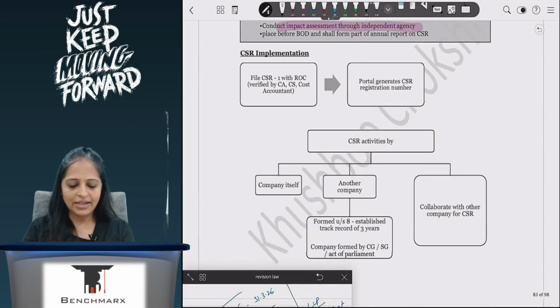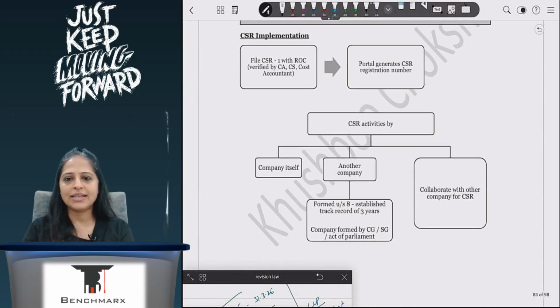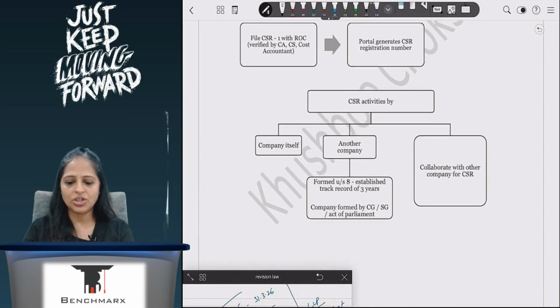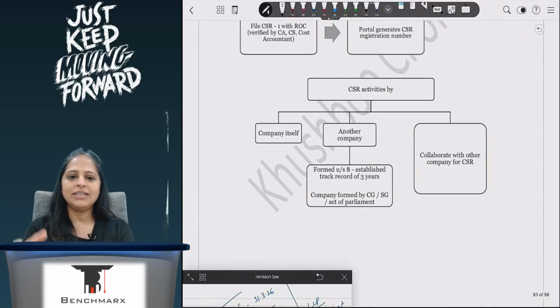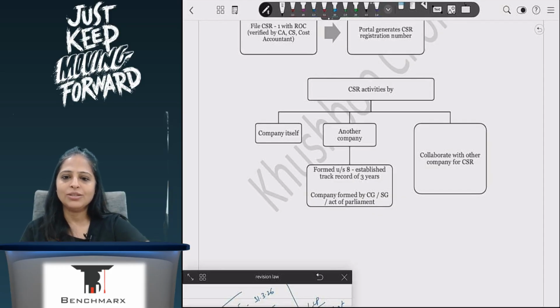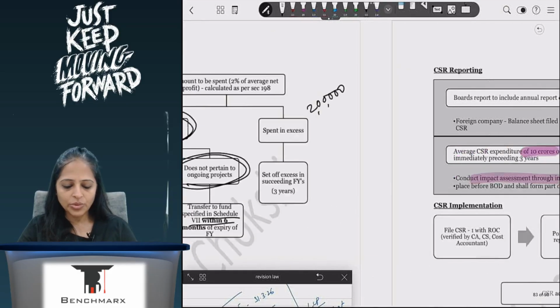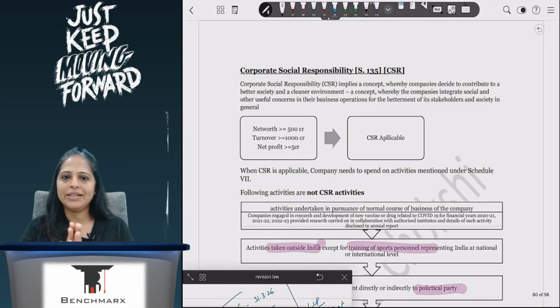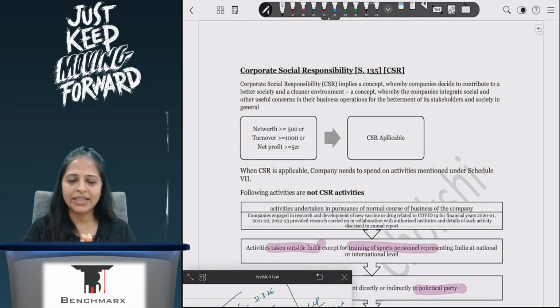If I have CSR, I have to apply for CSR1. I will get a CSR registration number. CSR activities I can either do by myself, or I can invest in another company which is formed under Section 8, or I can collaborate with any other company. So Tata is doing its own CSR. I can collaborate with Tata and then have the CSR spend. Okay. So CSR, 2% of my average net profits of the preceding 3 years.